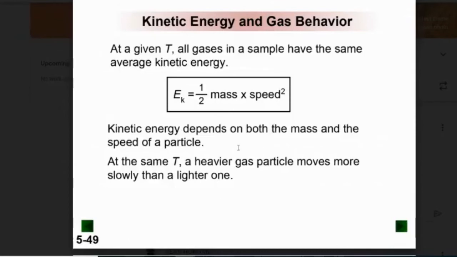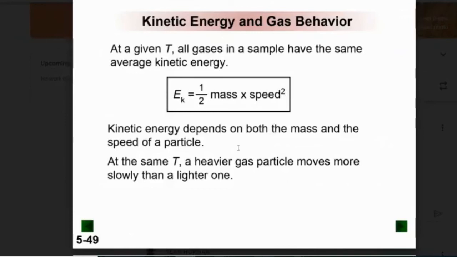So at a given temperature, all gas samples have the same average kinetic energy. Average is the key word. The kinetic energy is equal to 1/2 the mass times the speed squared. Essentially what it's telling me is if I have two gases at the same temperature, let's say hydrogen and carbon dioxide. Hydrogen is a small gas, so it has a small mass. And carbon dioxide is a large gas, so it's a big mass.